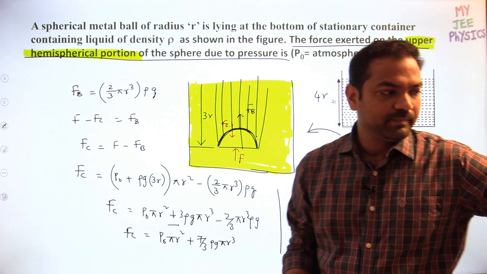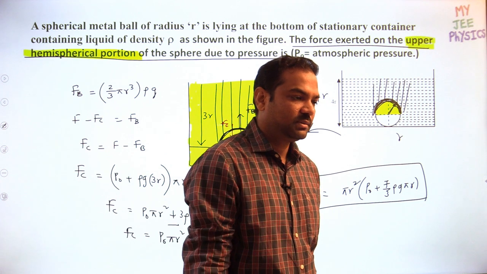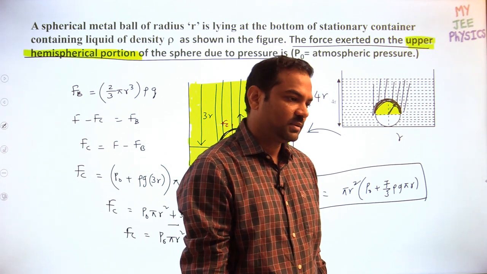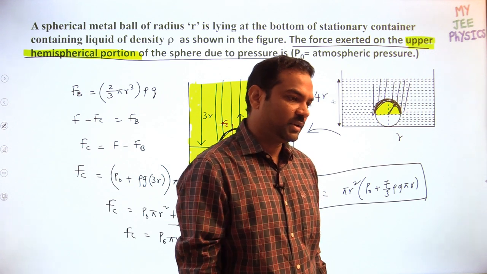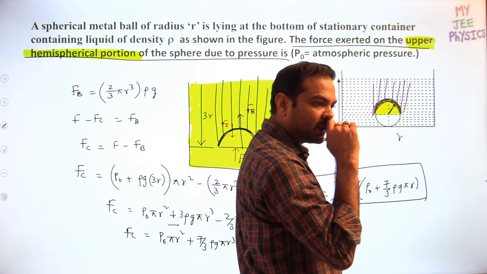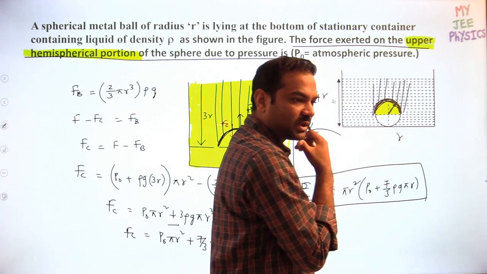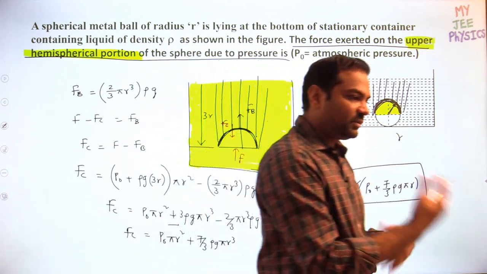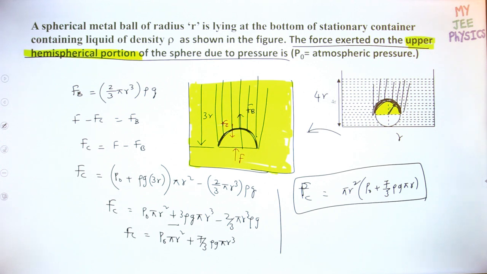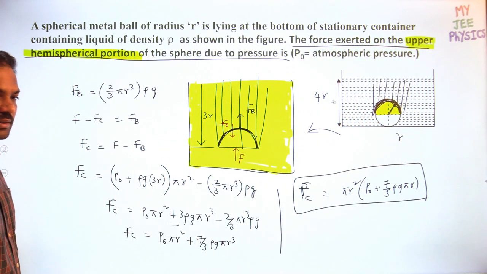Or take the total sphere and subtract. How will you subtract from the total sphere? Then you require the force acting on the bottom sphere, which again you have to find out. Anyway, you can do that. You can find out the total force, then calculate the force acting on the lower curved surface by taking one more half sphere on the lower side, then you go for subtraction. That also we can do, but that will be lengthy. This we will get directly. That will become a little lengthier than this. Okay, na? Understood this part?